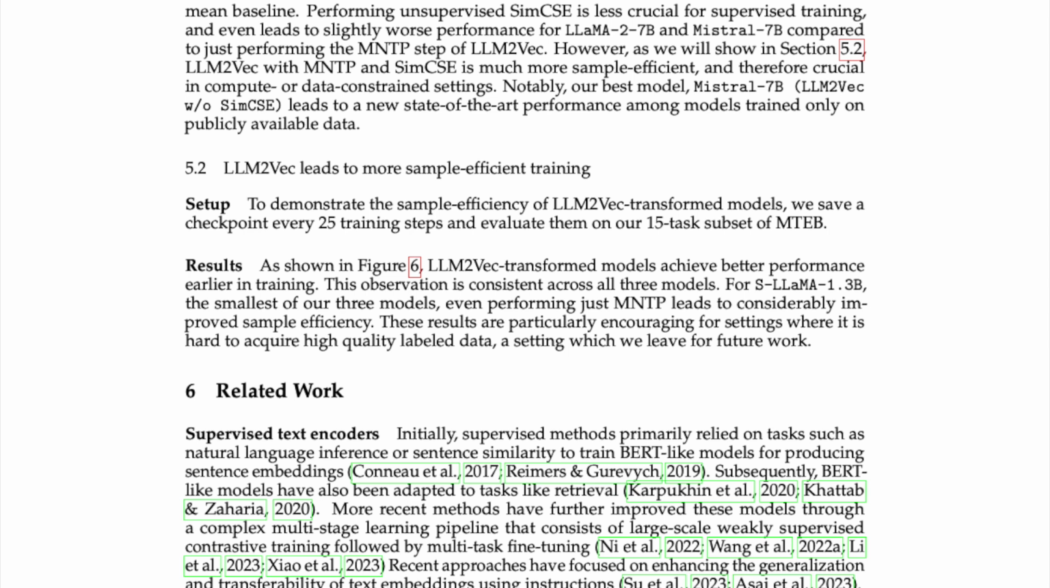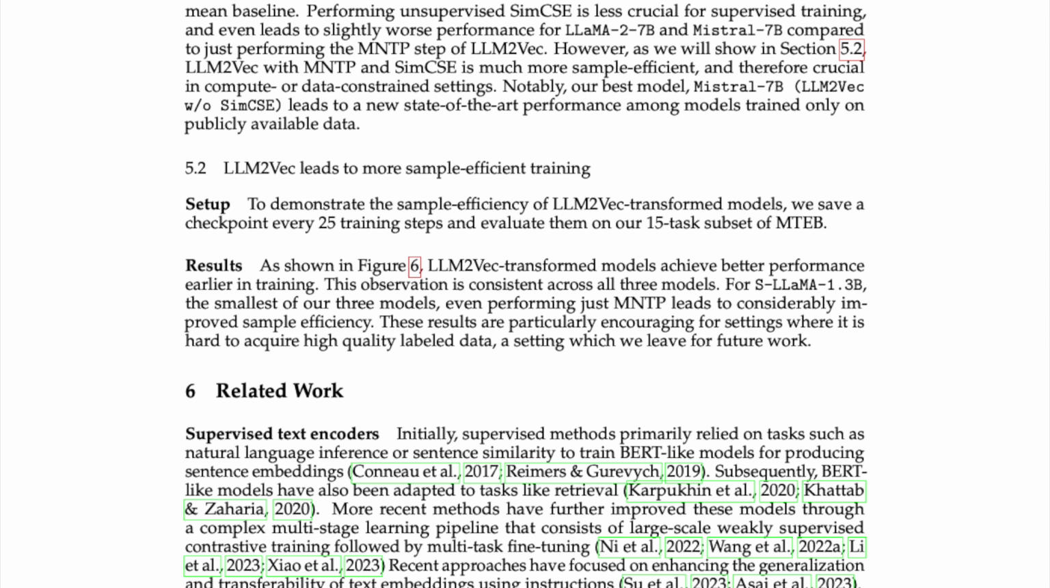However, as we will show in Section 5.2, LLM2Vec with MNTP and SimCSE is much more sample efficient and therefore crucial in compute and data-constrained settings. Notably, our best model, Mistral 7B LLM2Vec SimCSE, leads to a new state-of-the-art performance among models trained only on publicly available data.